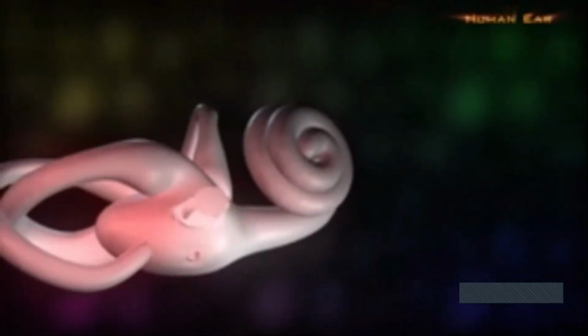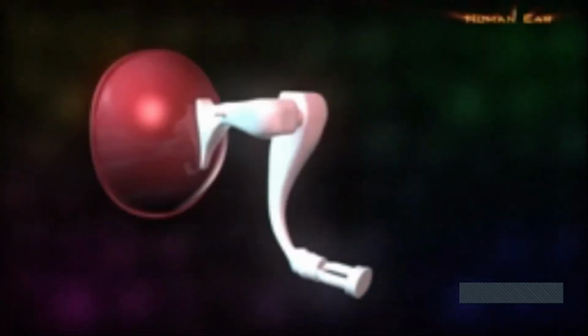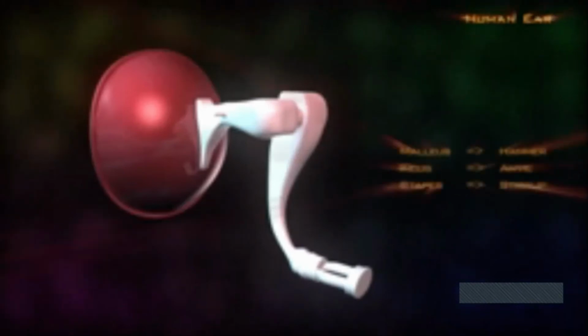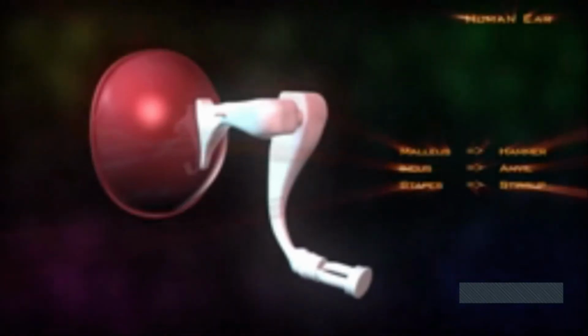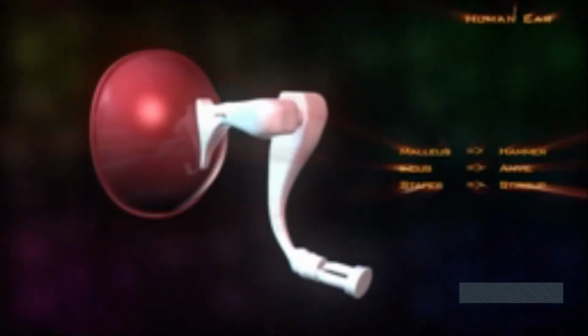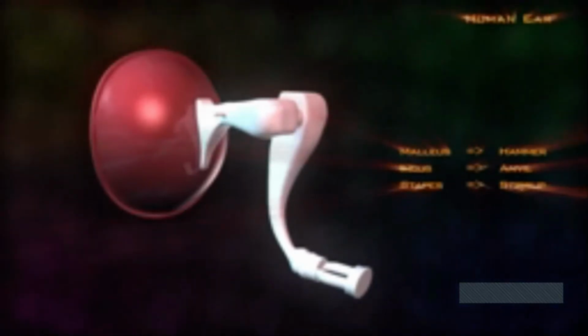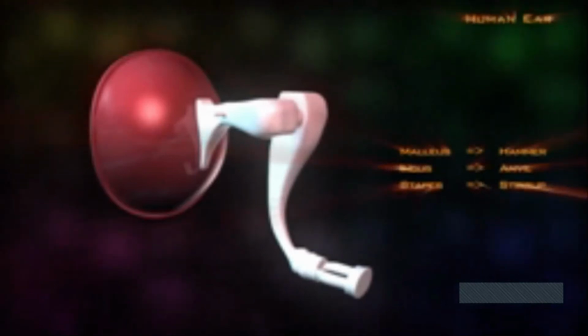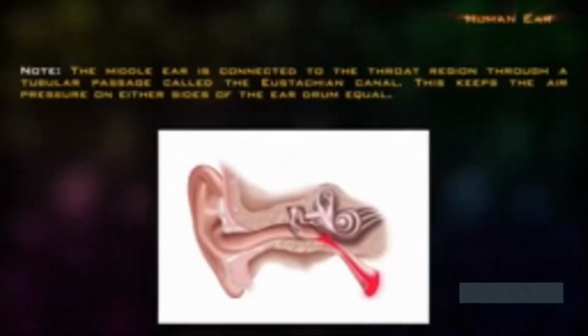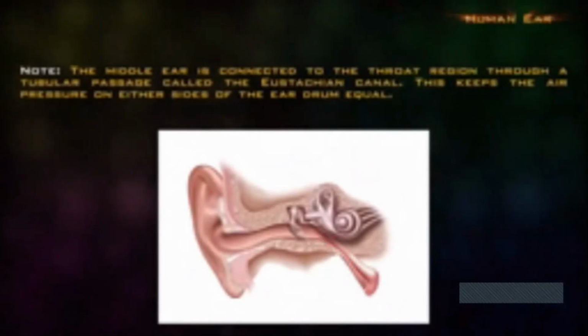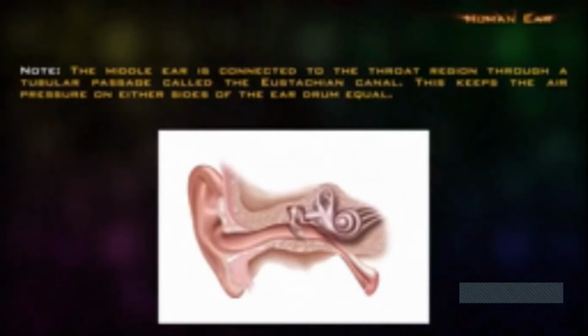The incus is attached to the stapes that receives the vibratory movement and transfers it to the oval window or the fenestra ovalis. An interesting fact to note is that due to the physical resemblances, the malleus is named the hammer, the incus is called the anvil, and the stapes is called the stirrup. Remember these day-to-day objects and you will remember the middle ear. The middle ear is connected to the throat region through a tubular passage called the eustachian canal. This keeps the air pressure on either side of the eardrum equal.